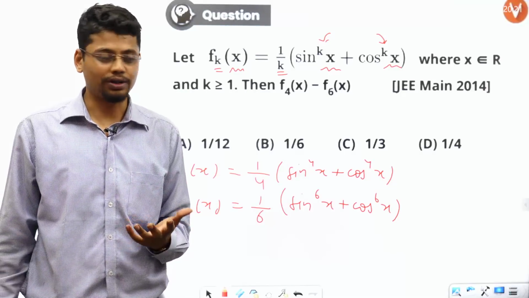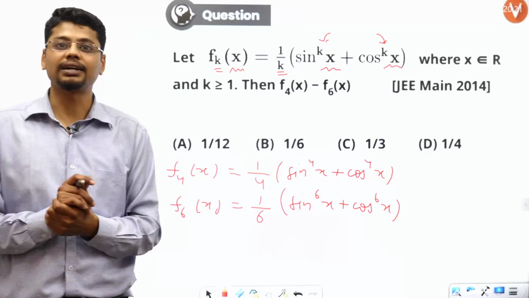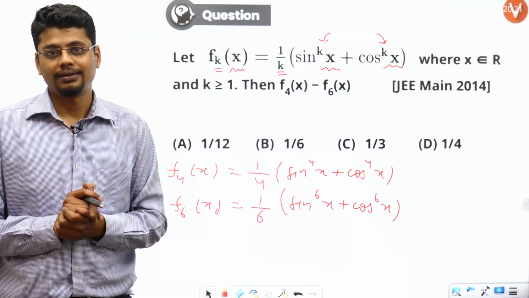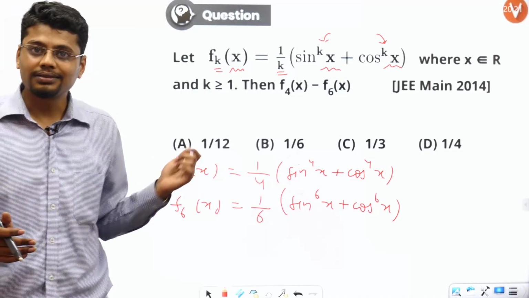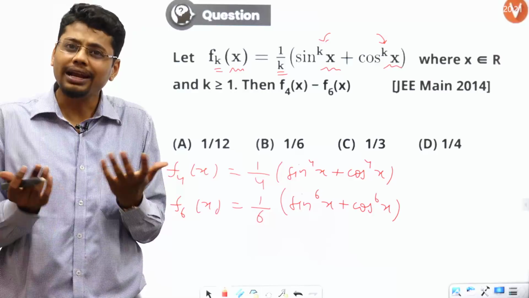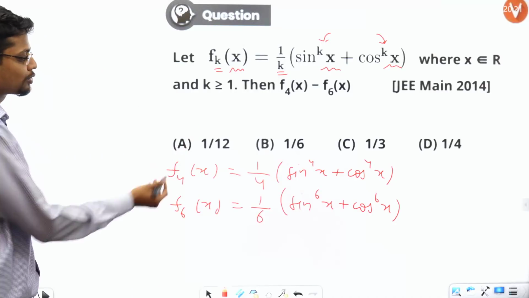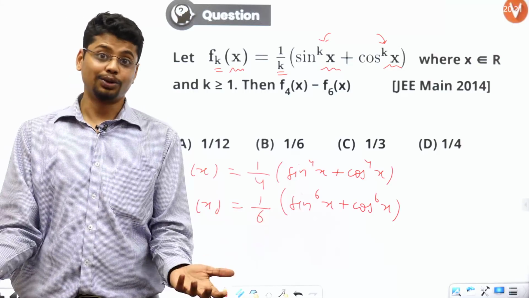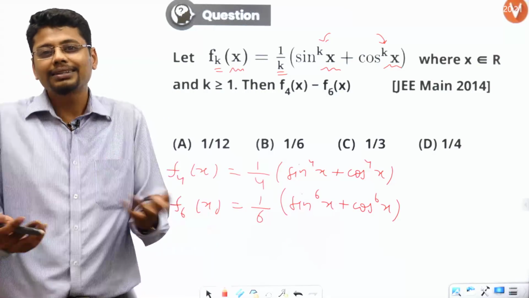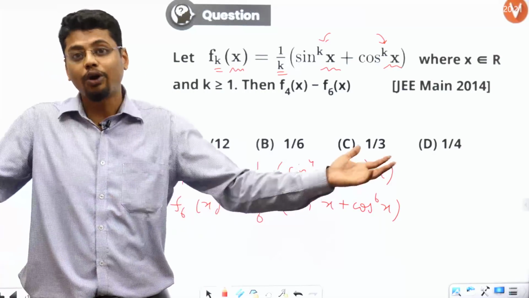But let's use the shortcut. Since all the options are constants, right? So this constant answer, I should get for any value of x, right? Because no answer depends on x. So let's put x to be, say, 0 degree or 90 degree, because they are the simplest of all cases, right?